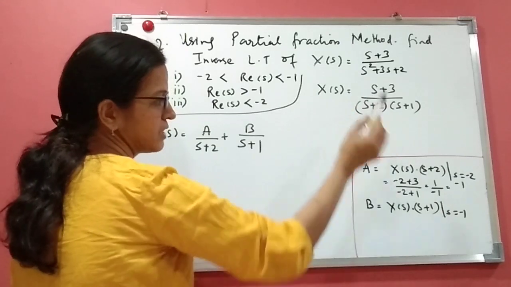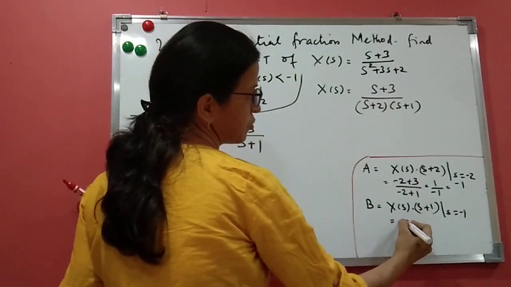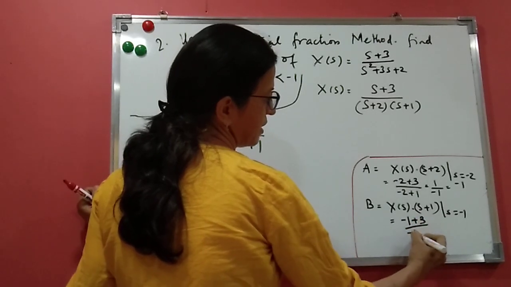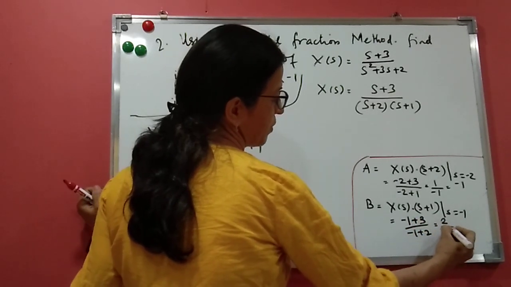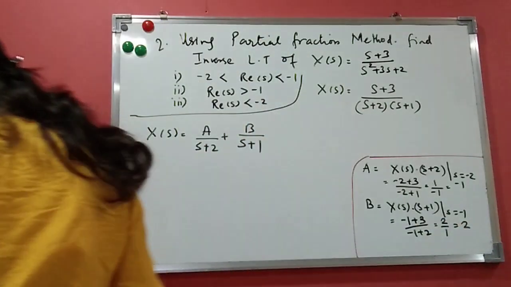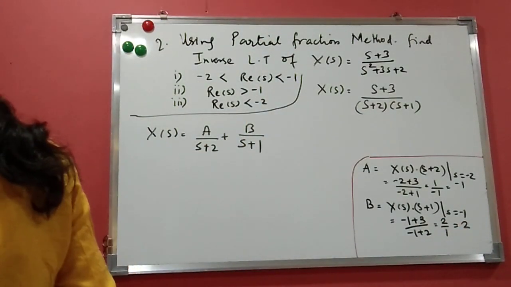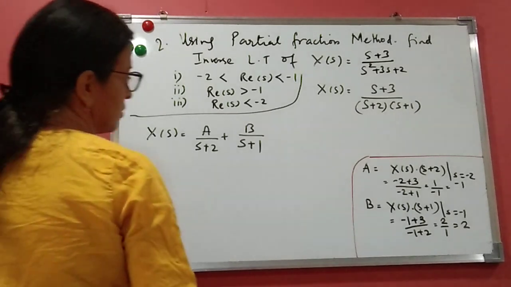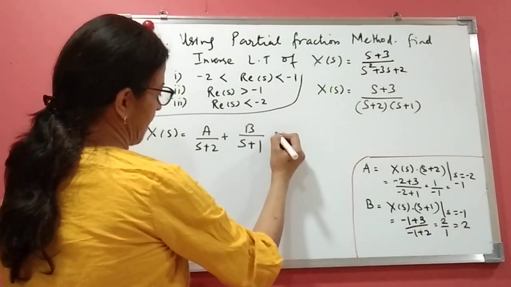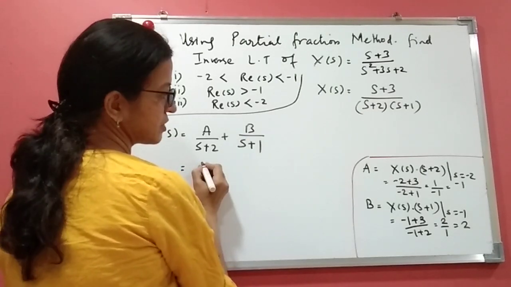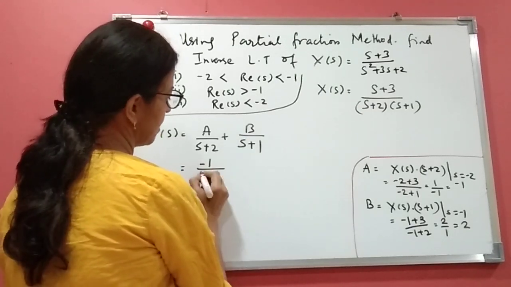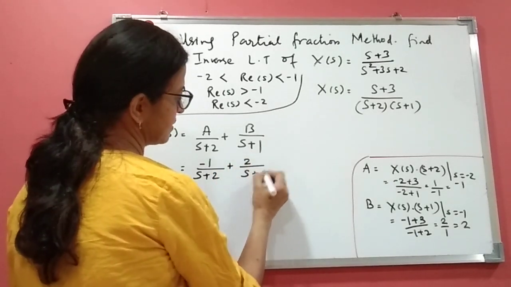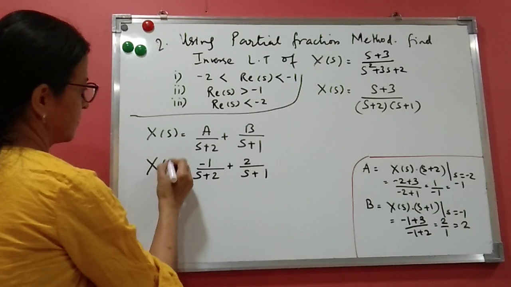You have (s plus 3) upon (s plus 2). Put the value of s as minus 1: minus 1 plus 3 upon minus 1 plus 2. So it is 2 upon 1. So the answer is 2. So B is 2 and A is minus 1. So let us write the values here: X of s equals minus 1 upon (s plus 2) plus 2 upon (s plus 1).